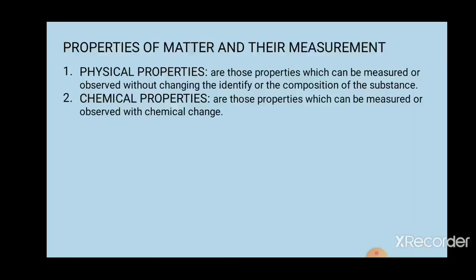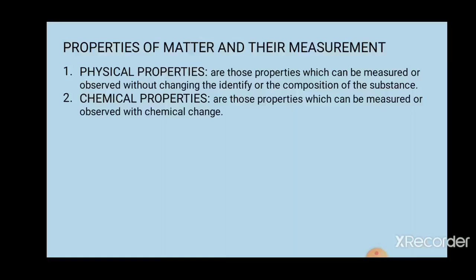So all these I can observe by doing the reactions. So chemical properties means I can measure or observe those properties by doing chemical reactions.